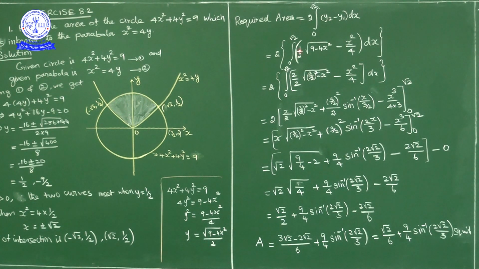Y is equal to square root of (9 minus 4x square) upon 2. Okay. So that value I will write. So 1 by 2 into square root of 9 minus 4x square minus lower curve, what it is? Parabola, x square is equal to 4y, y is equal to x square by 4. Okay, x square by 4.